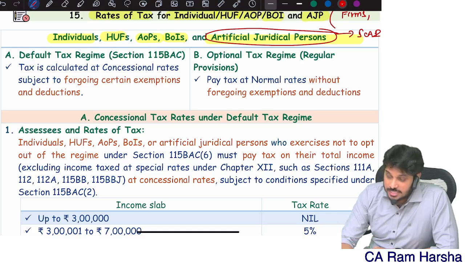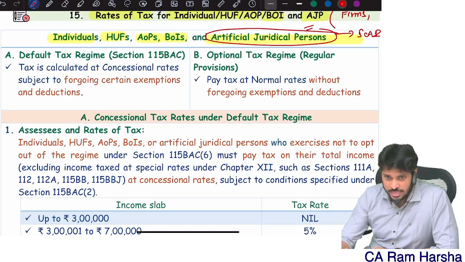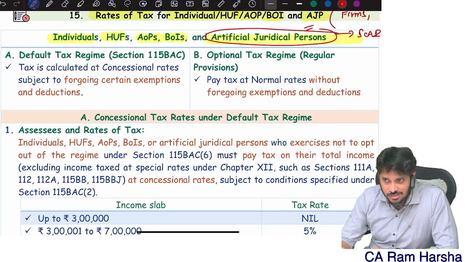Any statute or any entity created by law comes under the AJP category. A political party is an artificial juridical person. What is the tax rate applicable for a political party? Same, AJP. It is liable for tax rates like AJPs.